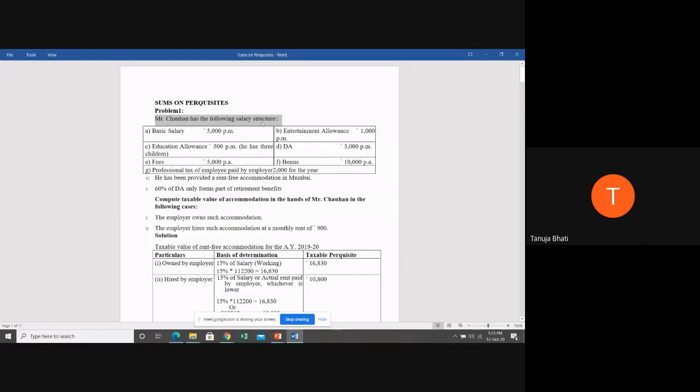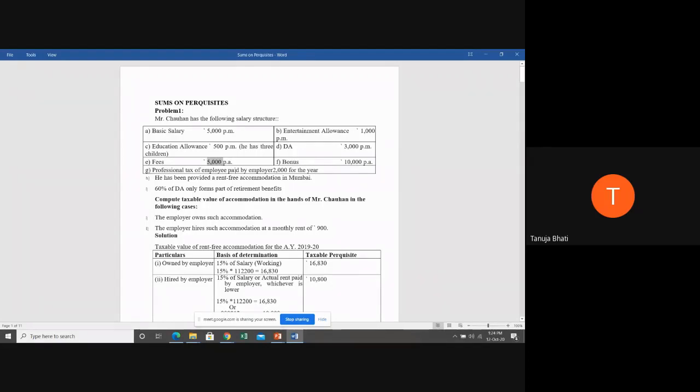Mr. Chauhan has the following salary structure. He has a basic salary of 5,000 per month. He has an education allowance of 500 per month. He has 3 children. Fees 5,000 per annum. Students, in exam it is very important you all pay attention to whether it is PM or PA. If it is PM, you have to multiply it with 12. If it is PA, you have to take the figure as it is.